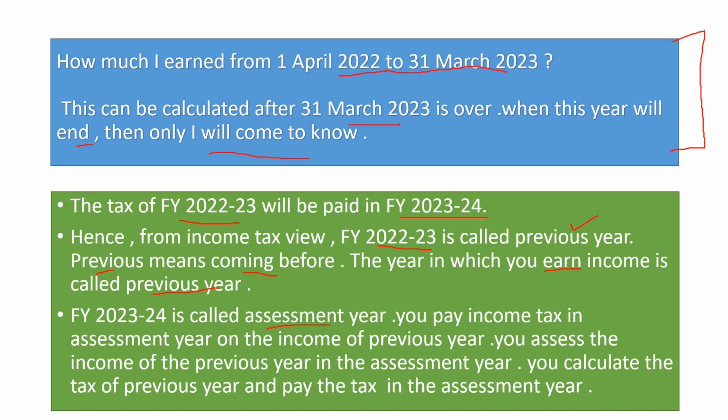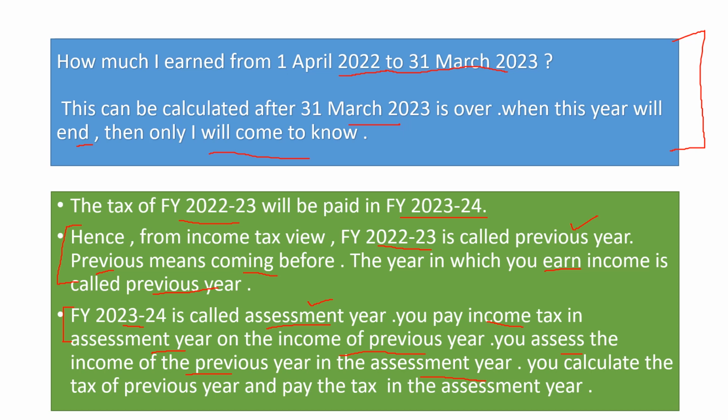Assessment year will be 2023-24, because you pay tax in the assessment year on the income you have earned in the previous year. Income earned in this previous year will be assessed in the next financial year, which is called the assessment year.